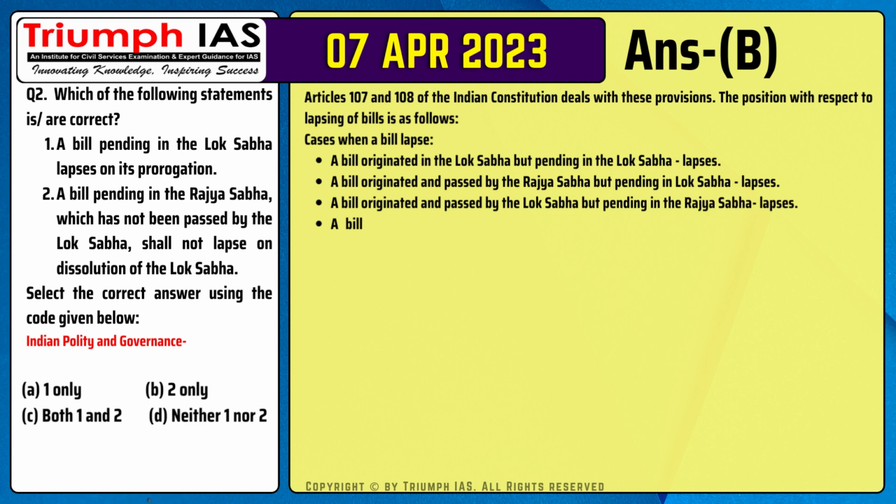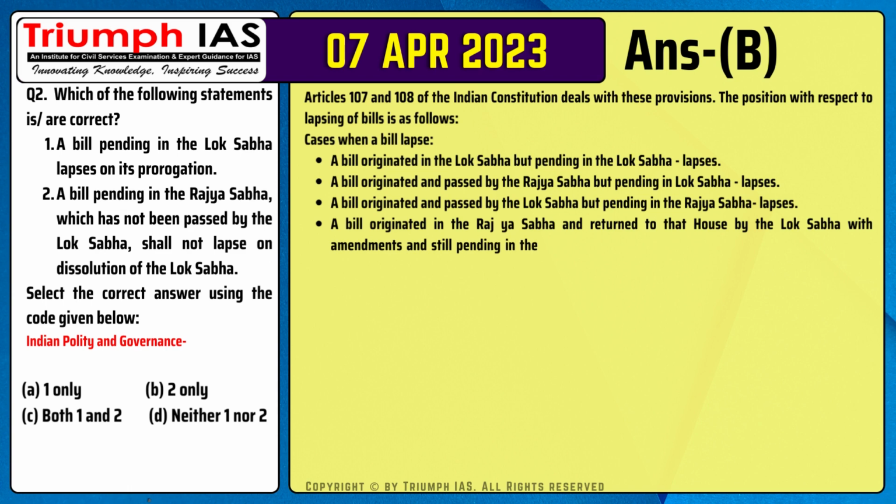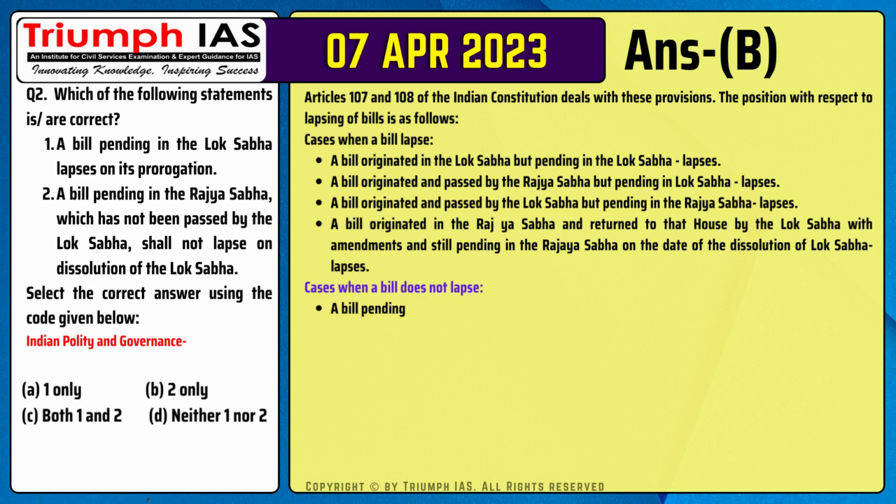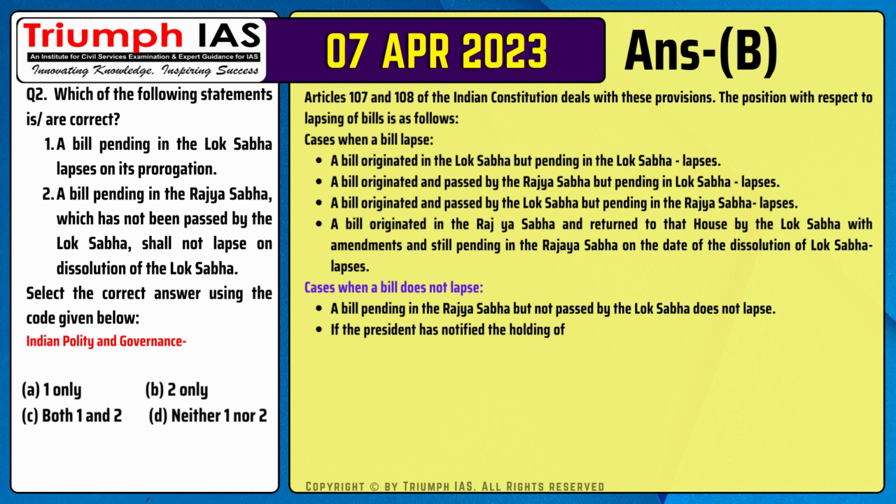Number 3. A bill originated and passed by the Lok Sabha but pending in the Rajya Sabha lapses. Number 4. A bill originated in the Rajya Sabha and returned to that house by the Lok Sabha with amendments and still pending in the Rajya Sabha on the date of the dissolution of Lok Sabha lapses. Cases when a bill does not lapse. Number 1. A bill pending in the Rajya Sabha but not passed by the Lok Sabha does not lapse.